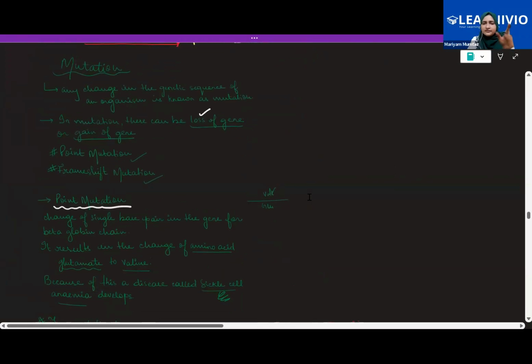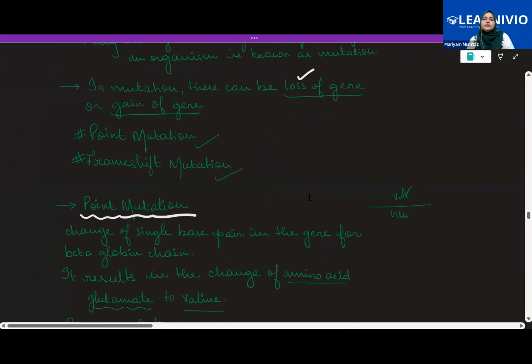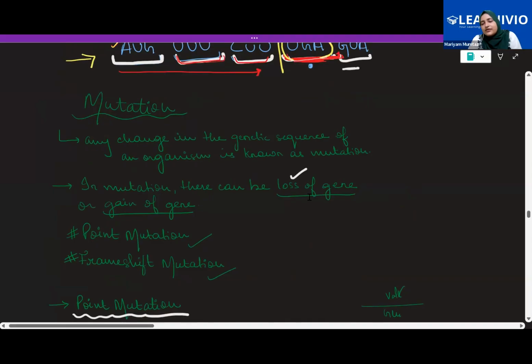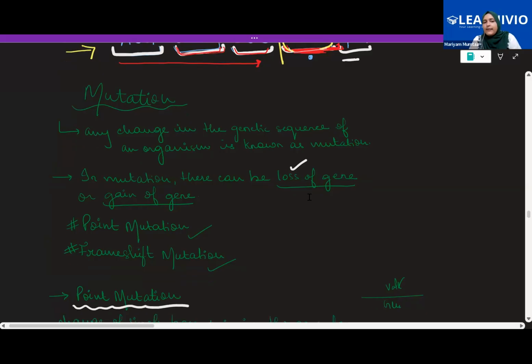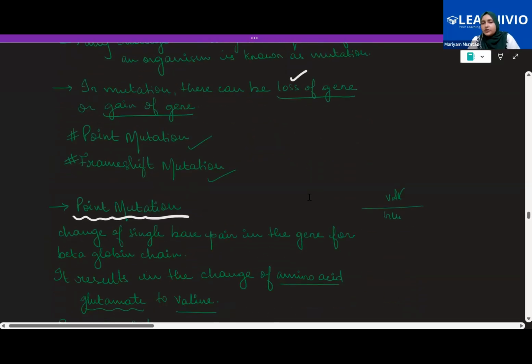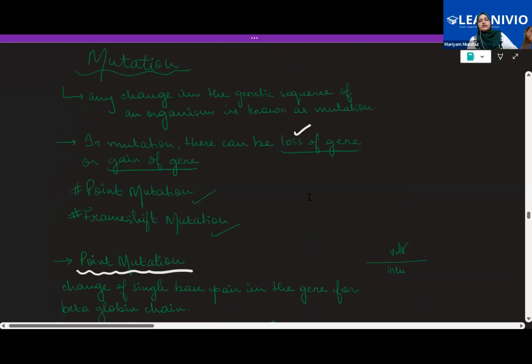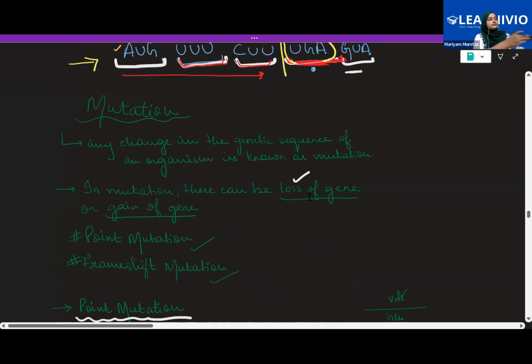Now after that you have mutation. I don't know why I've put mutation into it, but let's just revise. It's from the previous chapter only. Any change that happens in the sequence of the DNA of the organism is your mutation, right? It is sudden and it is inheritable. And in this case, loss of gene occurs, right? Mutation is of two types, point mutation and frame shift. Can you tell me the difference between them?